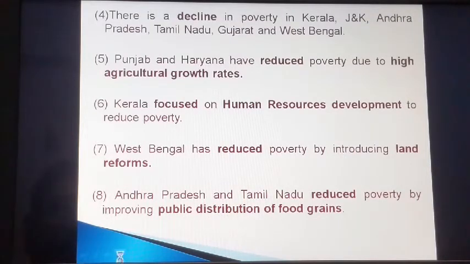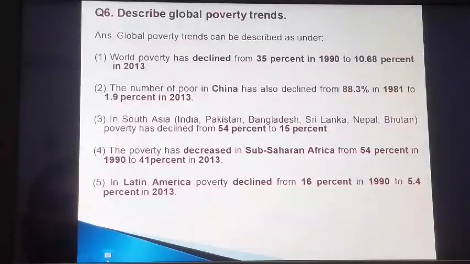So friends, this was the answer to question number 5. Now move on to question number 6. It is, describe global poverty trends. So the answer is, global poverty trends can be described as under.